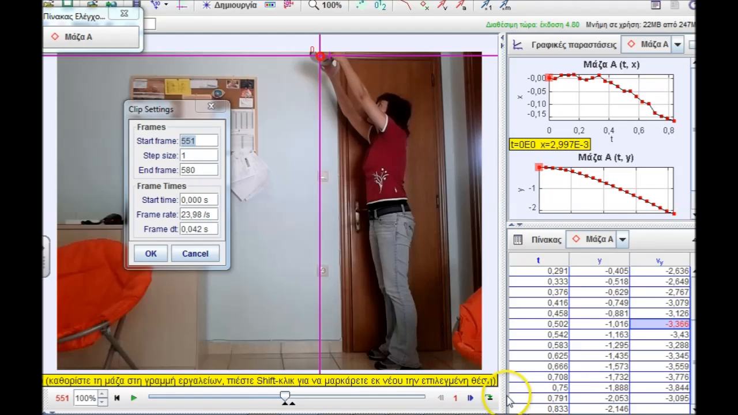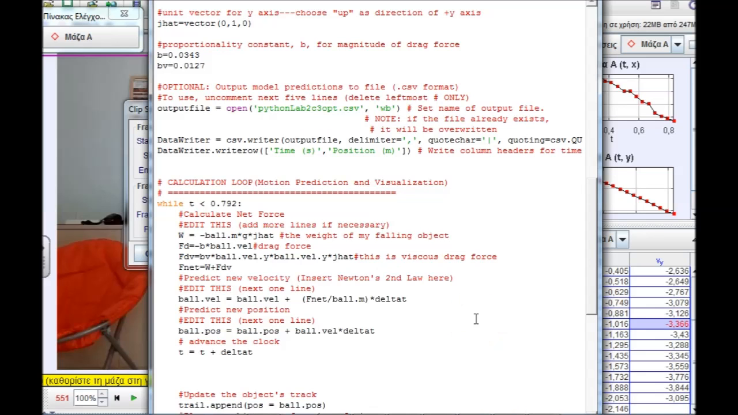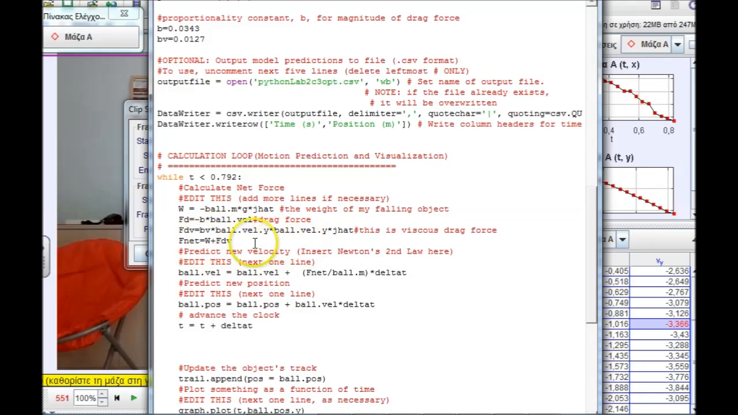The duration of my experiment is 1.83 seconds, but we will consider only the first 0.79 seconds because I believe that at this time my object reaches the ground. I have a model there. In this model, I consider linear drag force and quadratic drag force, but not simultaneously. As you see here, I have only viscous drag force.